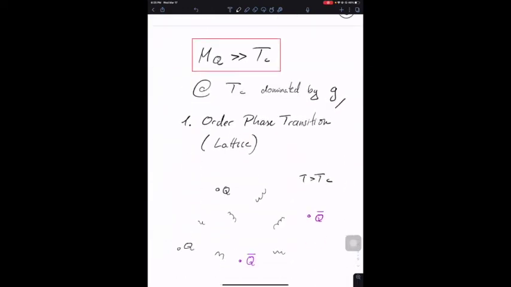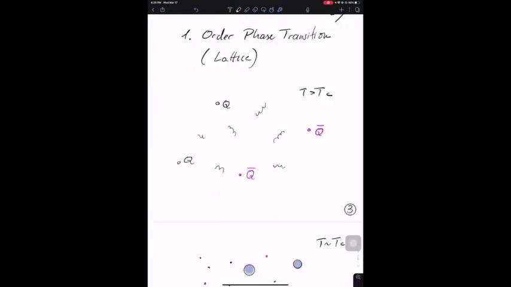We look at the regime where the quark mass in the theory is much larger than the confinement scale. This is a very interesting regime because we know from lattice studies that the phase transition in this case happens as a first order phase transition. The quarks are just spectators and the gluons dominate the entire dynamics.